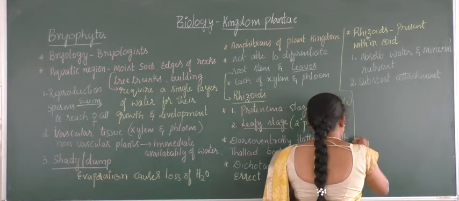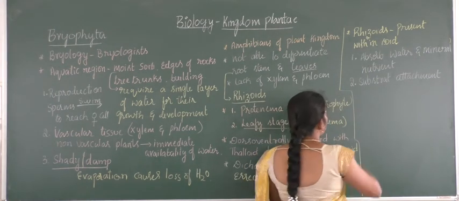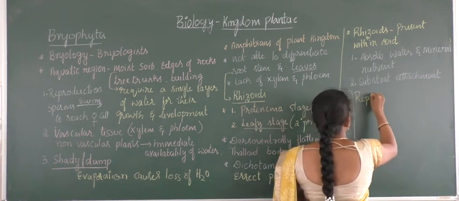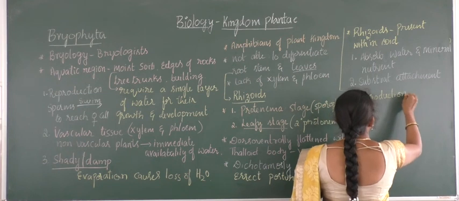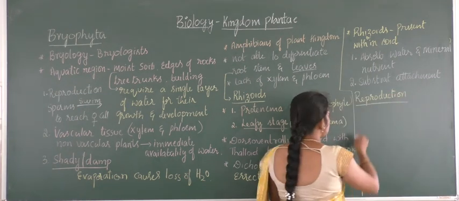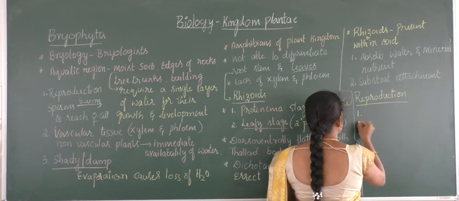The next property, in case of reproduction: as these are higher organisms, they possess two structures.